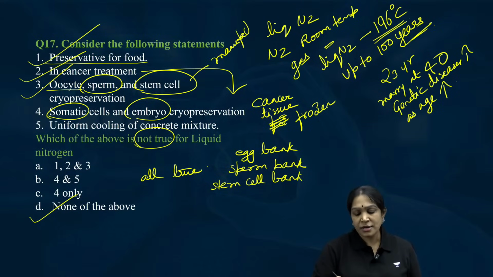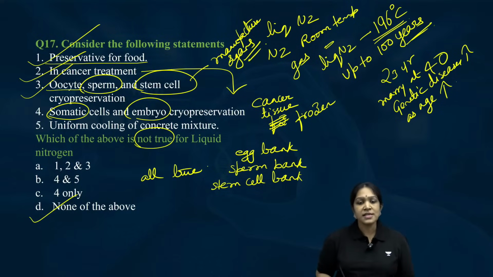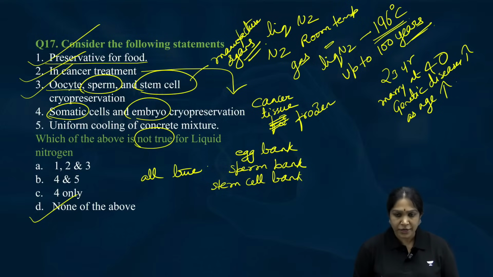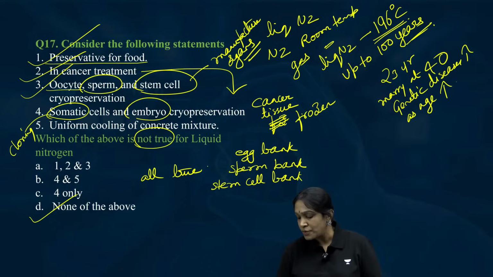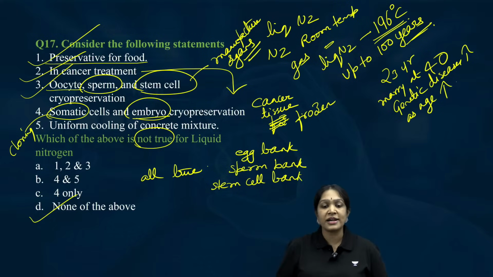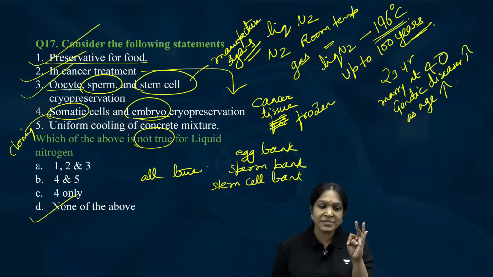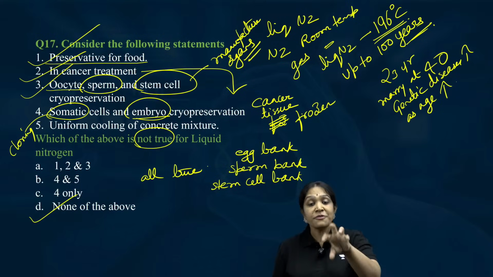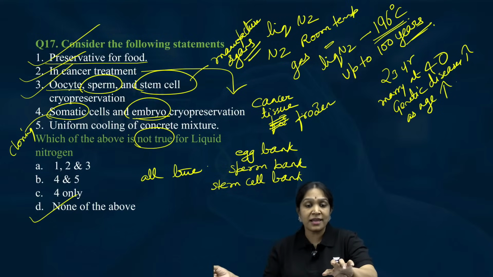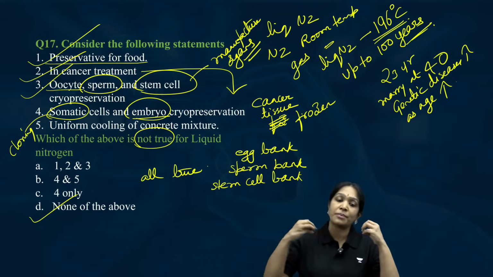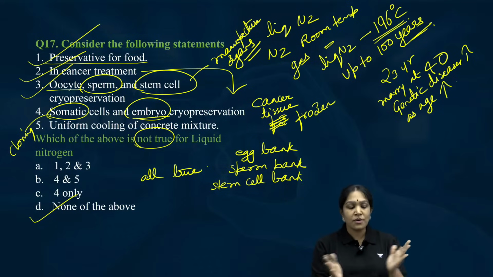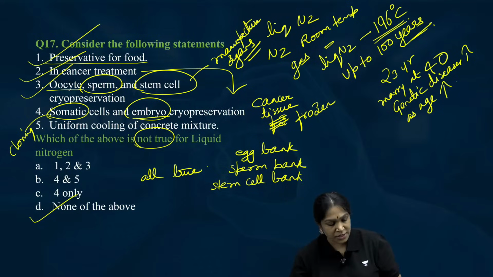To manufacture organs from that. Is it clear? Somatic cells also can be frozen for the future use, for cloning purpose. Embryonic cells, same thing. Let us suppose you are 23 but you want to have the children at 40. So you can take your egg cell, fuse it with the sperm cell, form the embryo and then freeze the embryo. After 20 years, you can transfer that embryo into the womb and can have the baby. So all these things you can do with the liquid nitrogen.